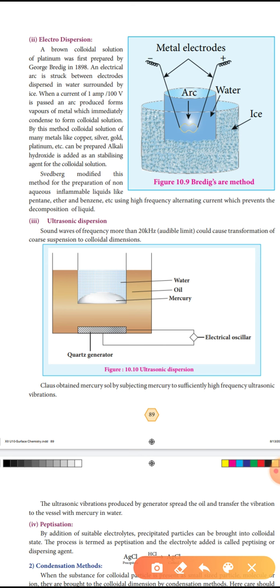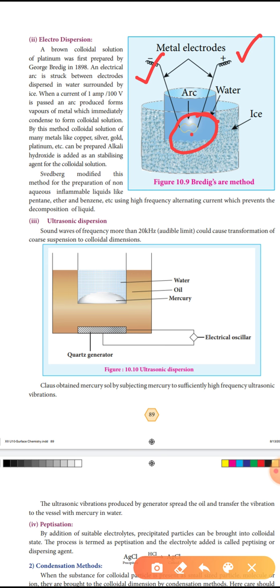Here this is an arc. That yellow in color, that electric arc is struck between the electrodes, positive and negative. In between, the electric arc is there. An electric arc is struck between electrodes immersed in water.